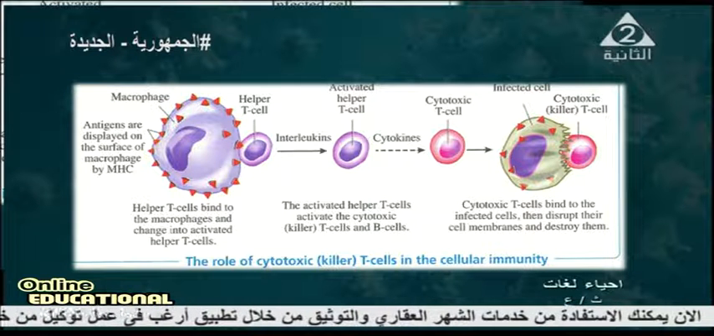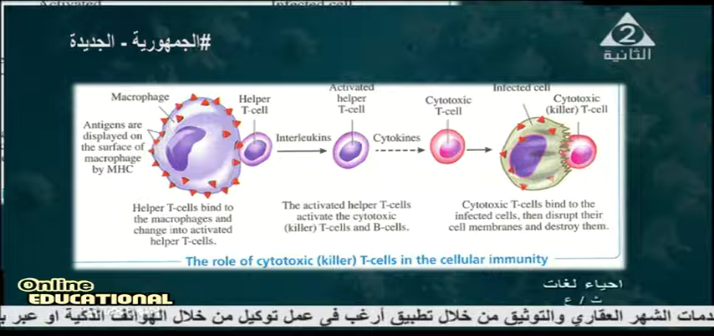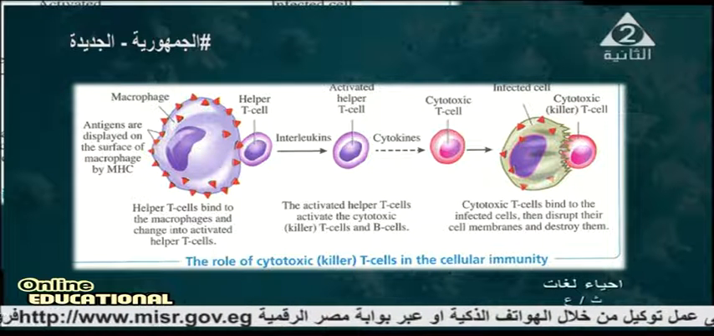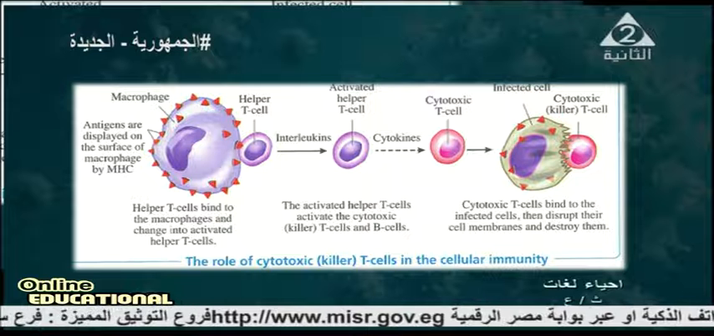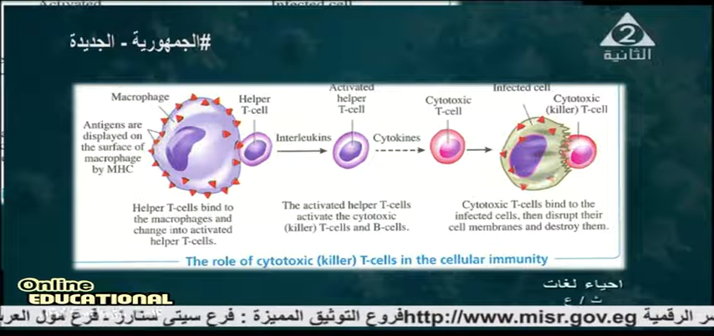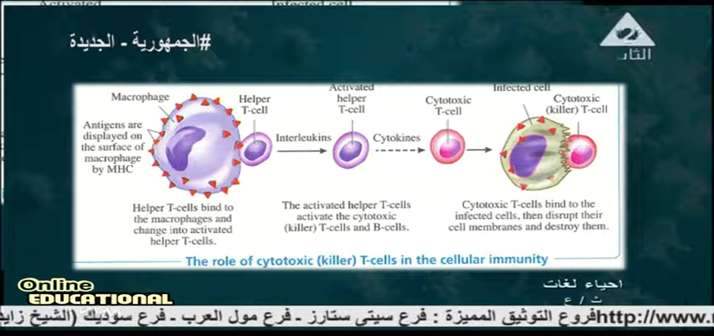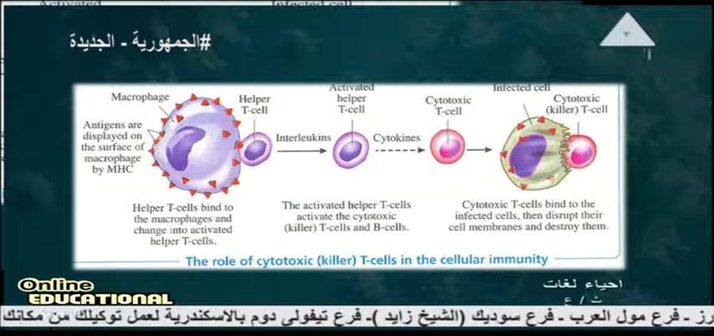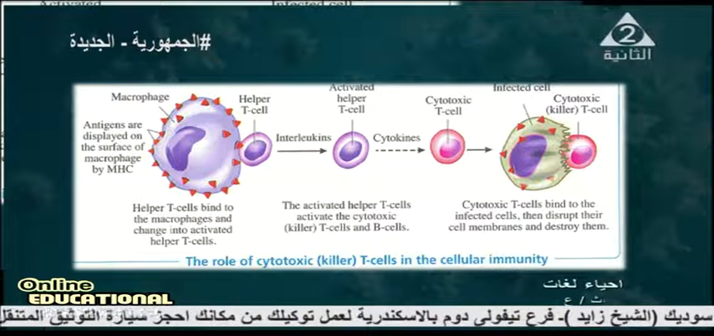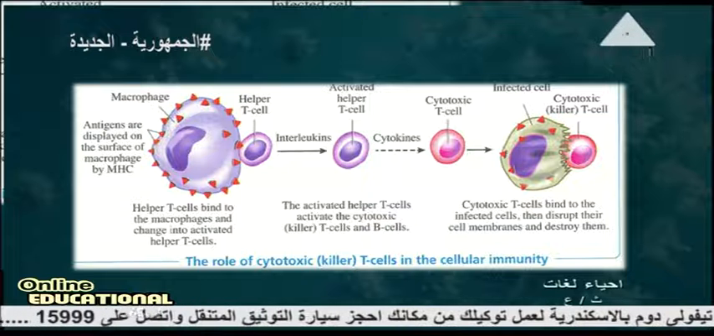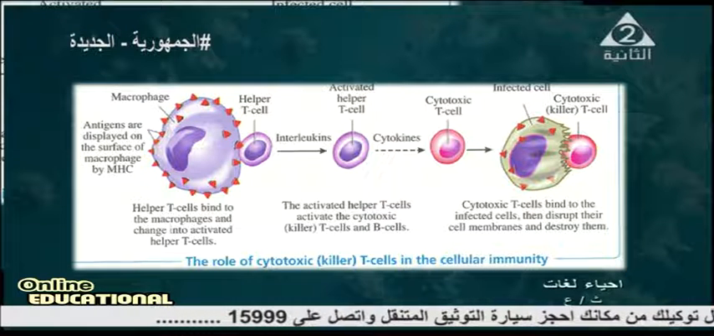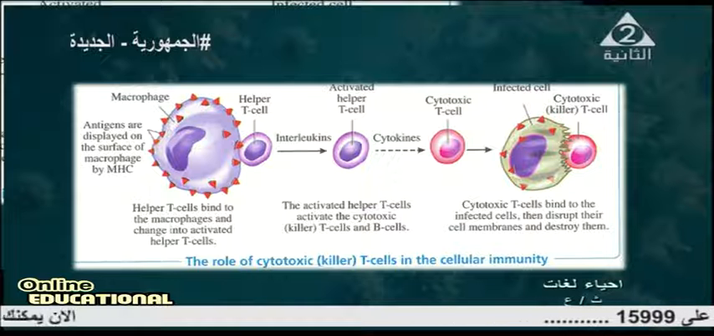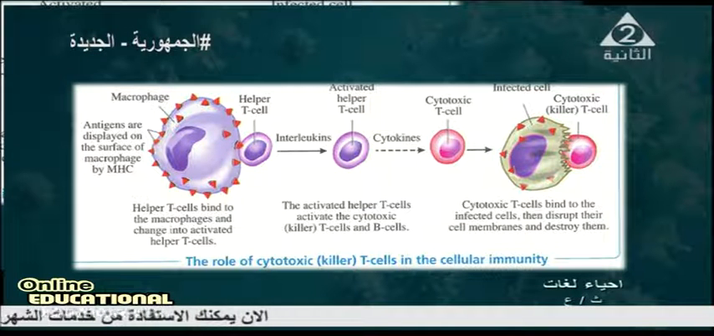MHC we talked about in the last session means major histocompatibility protein complex. The helper T cell binds to the macrophage and changes into an activated helper T cell. The helper T cell produces interleukin. Interleukin is a substance.